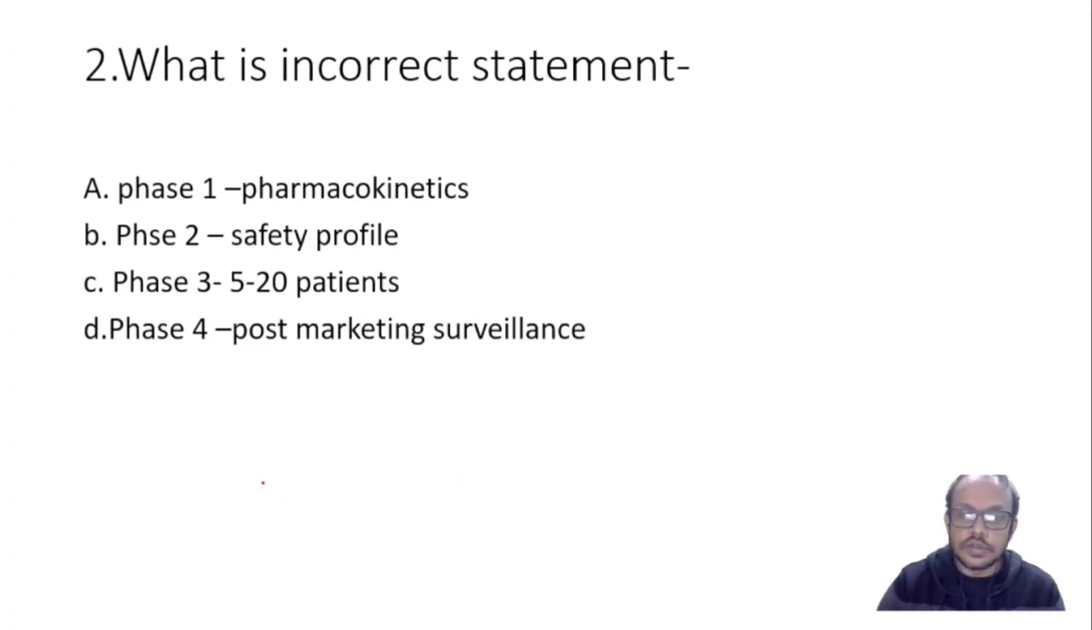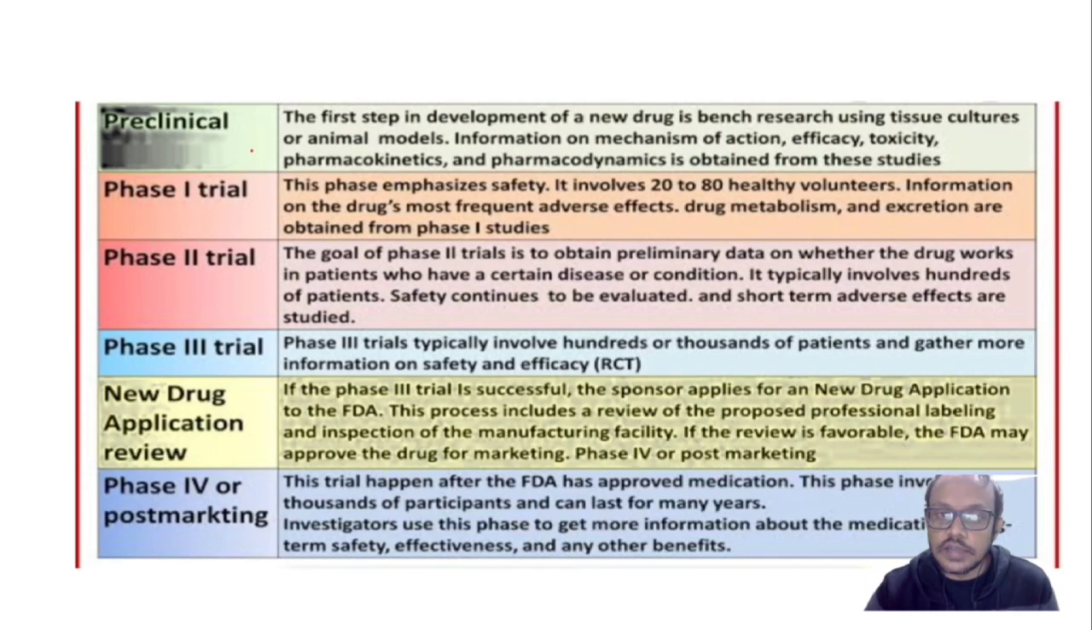Now, coming to our next question, that is related with the topic RCT, randomized control trial. As you know, preclinical trials are animal models, and pharmacokinetics and pharmacodynamics can be obtained by these studies. The phase 1 trial is the same thing in the human model, involving 20 to 80 healthy volunteers. Drug metabolism, that is pharmacokinetics, and excretion are obtained from phase 1 studies.